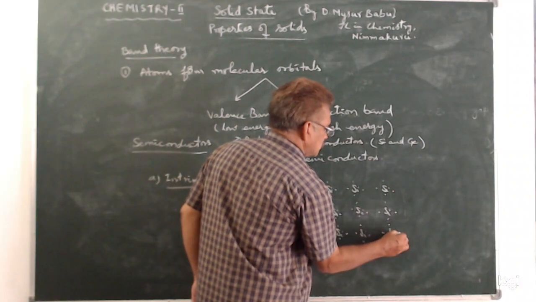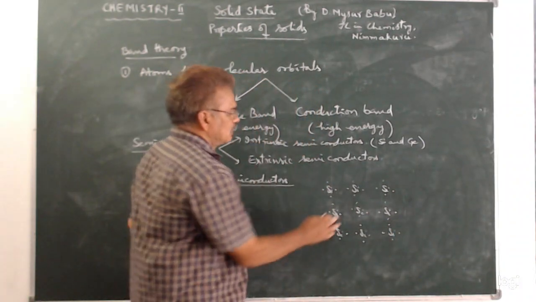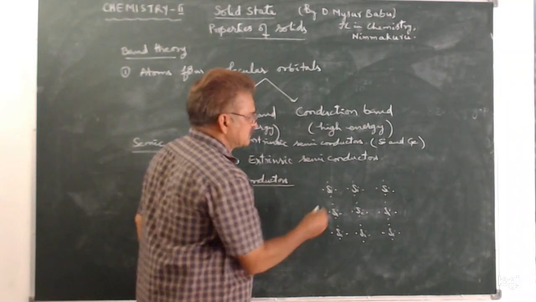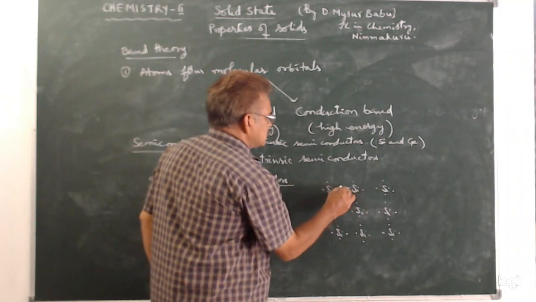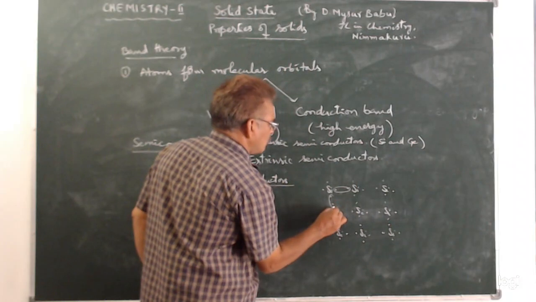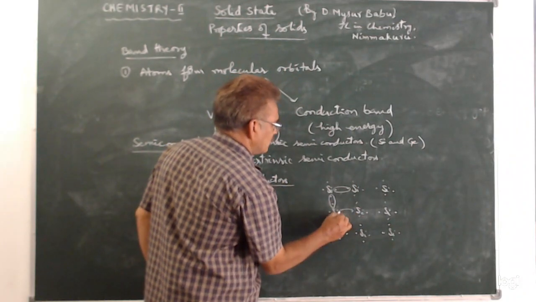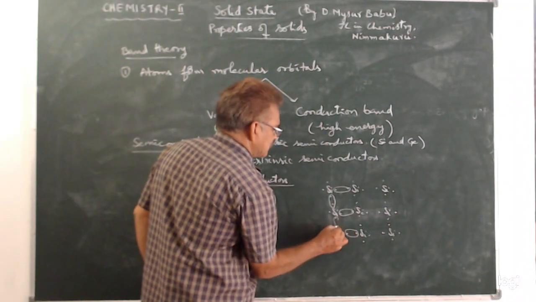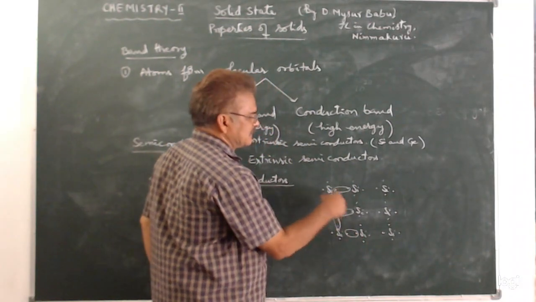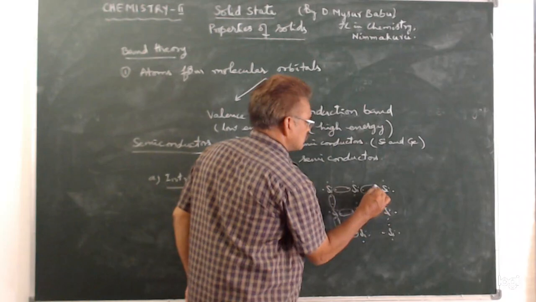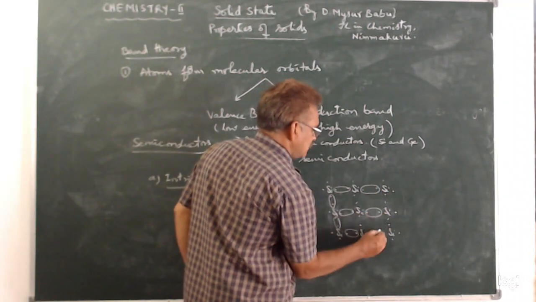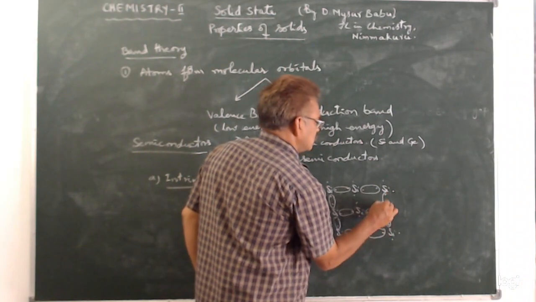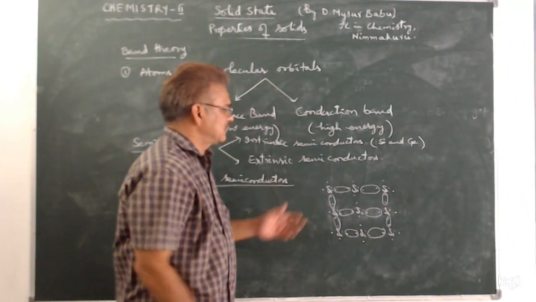So when atoms come close to each other, the atoms share electrons and form covalent bonds. The 2 electrons are shared by adjacent atoms like this. So say these are the covalent bonds. So this is about intrinsic semiconductors.